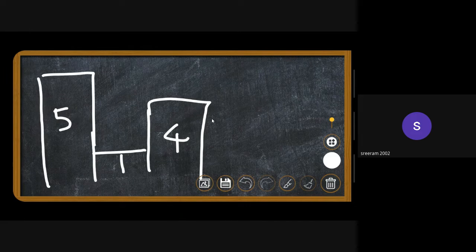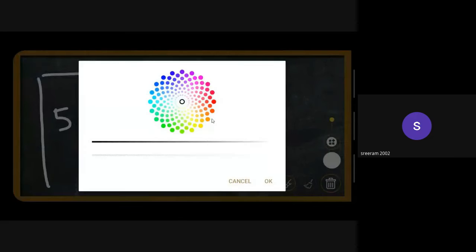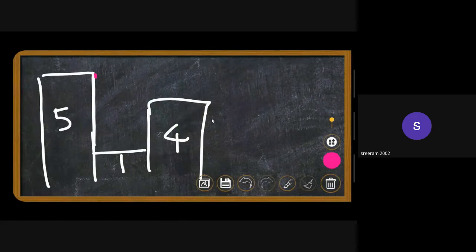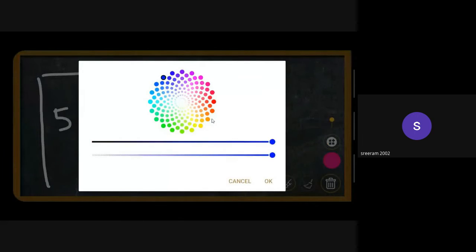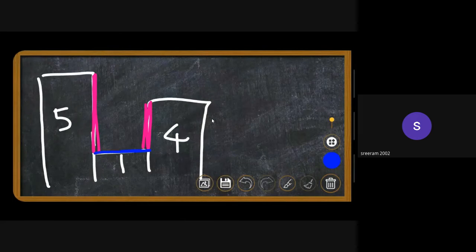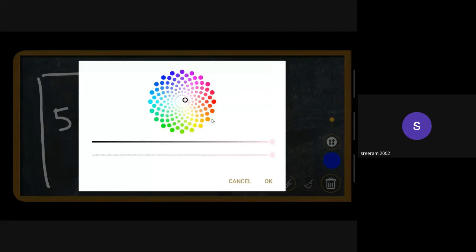Okay, as you can see, I'll use a different color. This is high and this is high. These two are actually the boundaries, and this is low, right? So what happened? High, low, and high. So there is a chance of rainwater being collected, right? That we have done using a stack.